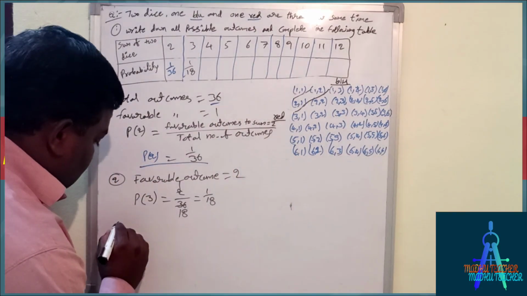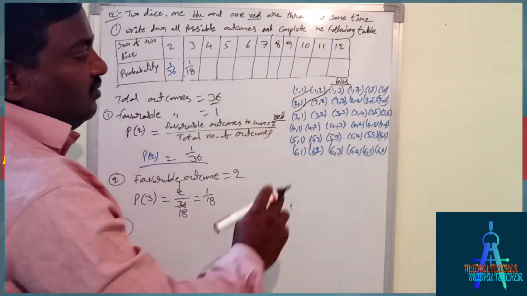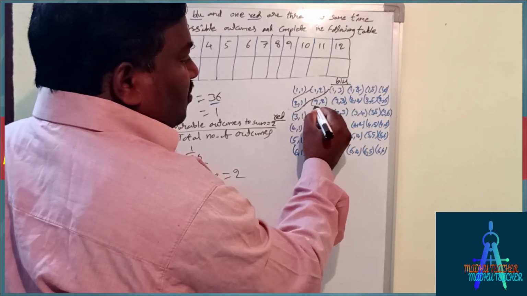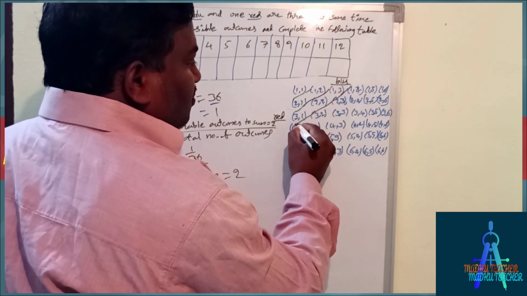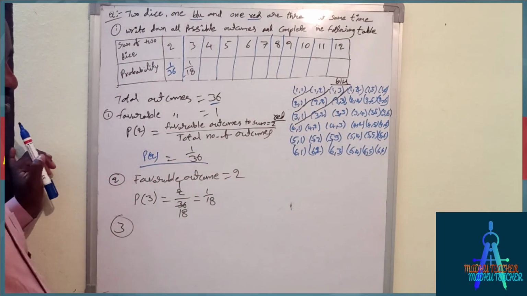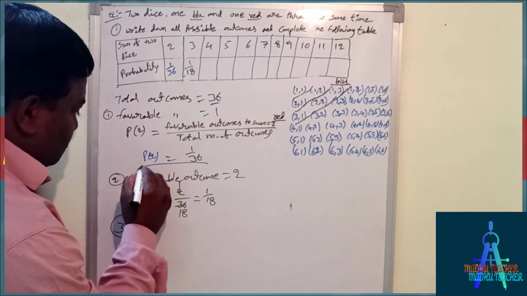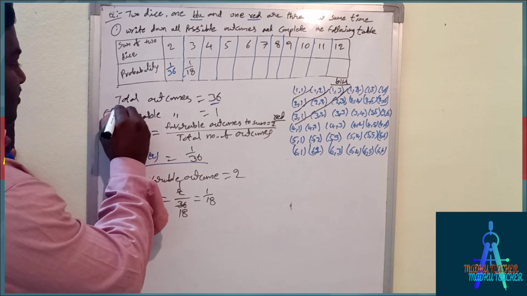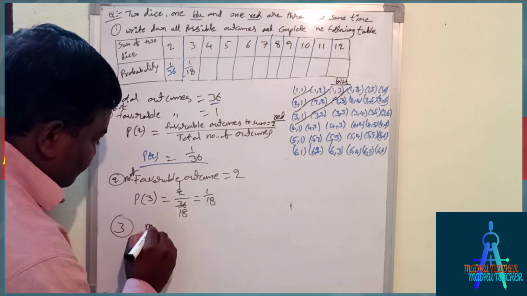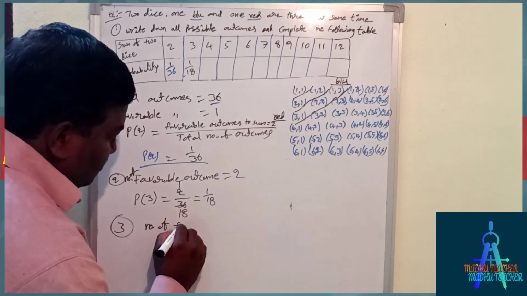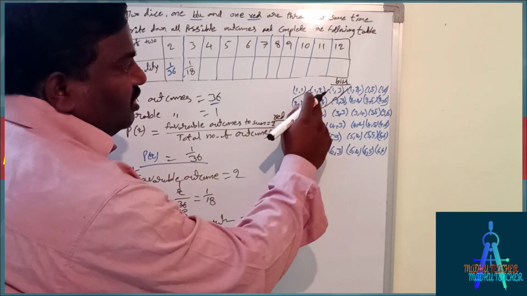Next one is the third one. The sum equal to 4. 3 plus 1, 4, 2 plus 2, 4, 1 plus 3, 4. We have 3 possible outcomes. So number of favorable outcomes, always write number of, number of favorable outcomes equal to, how many do we have? 1, 2, 3.